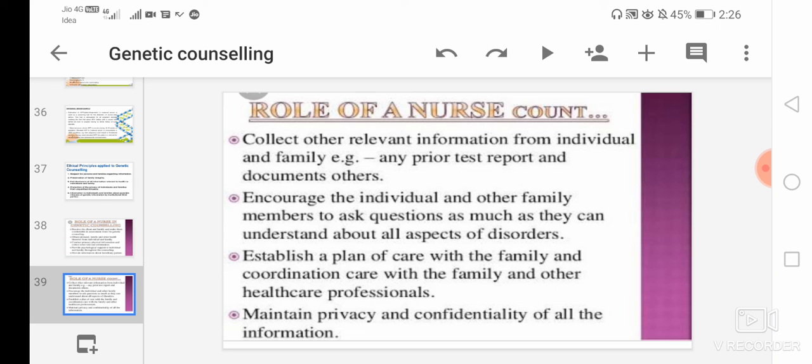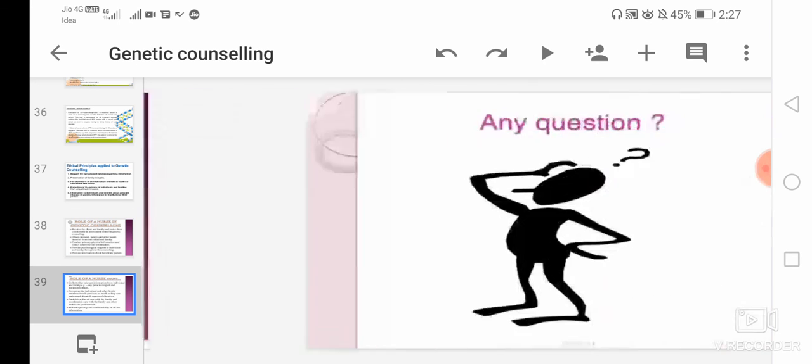Then the nurse has to encourage the individual and other family members to ask questions as much as they can, to understand all aspects of the disorder. The nurse will encourage the family members to ask the counselor if they have any doubt regarding any disease condition they are facing. The nurse has to establish a plan of care with the family and coordinate care with the family and other healthcare professionals, and maintain the privacy and confidentiality of all the information. These are some of the roles of a nurse.